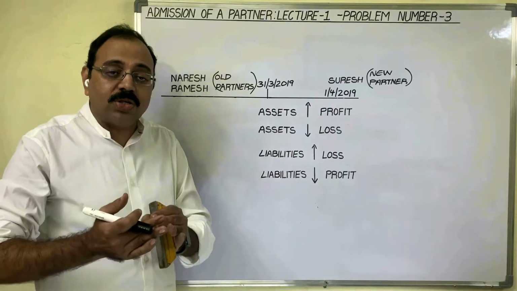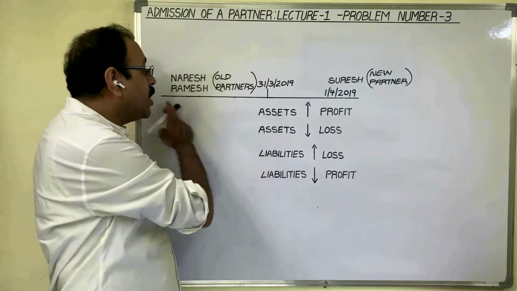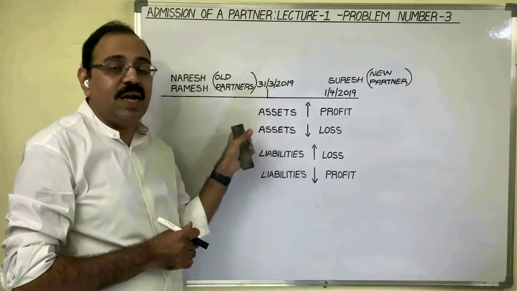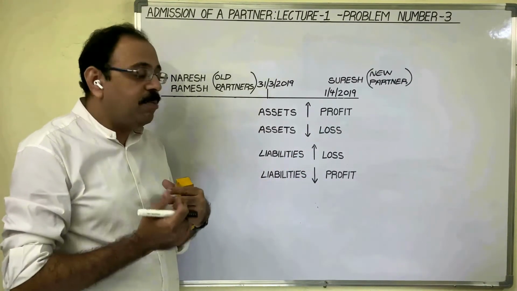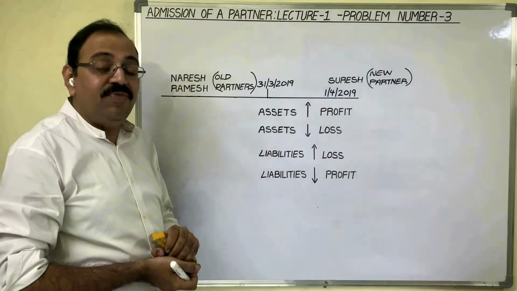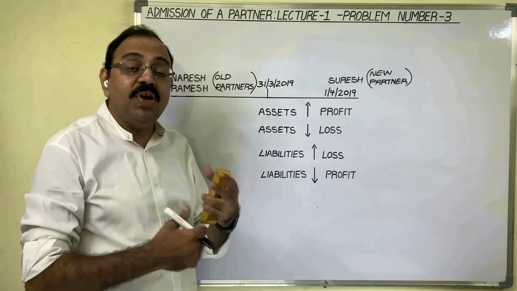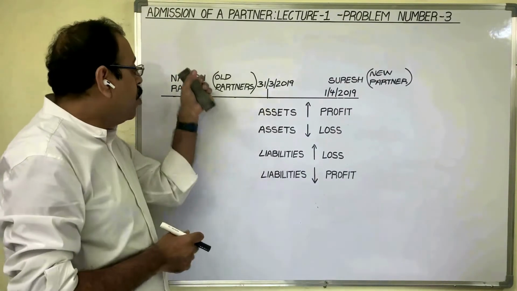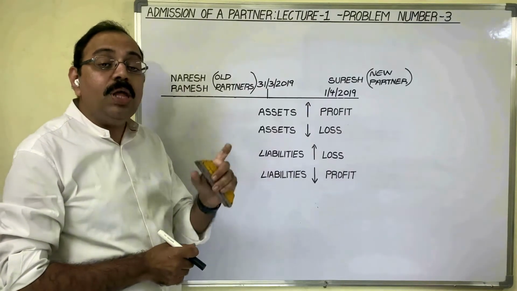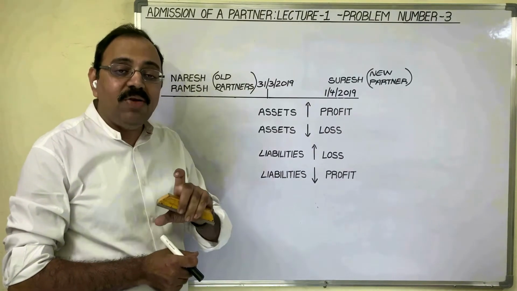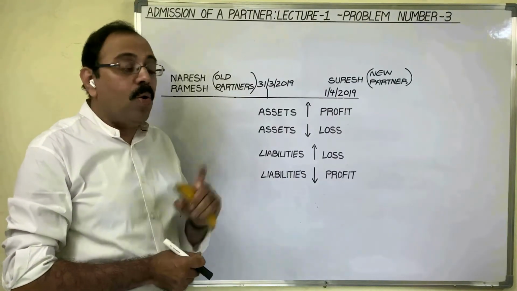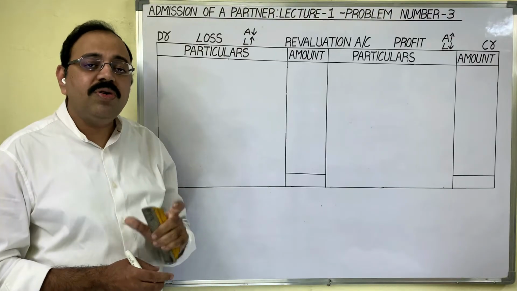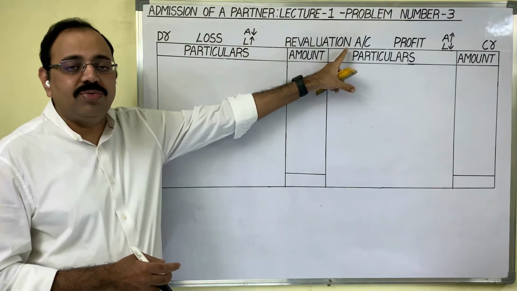This profit or loss should belong to old partners only. If there is any profit in revaluation of assets and liabilities, that should be taken by old partners. If there is any loss in revaluation of assets and liabilities, that loss is to be borne by old partners. So to know the profit or loss in revaluation, old partners prepare a revaluation account. In the ledger book, the first account is the revaluation account.